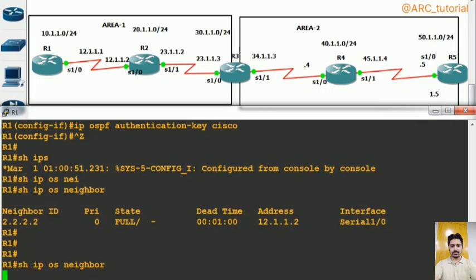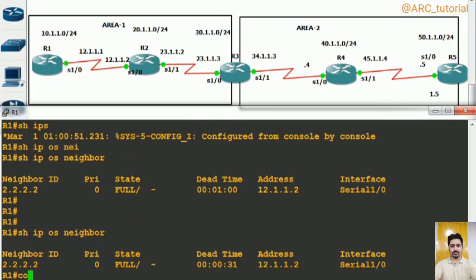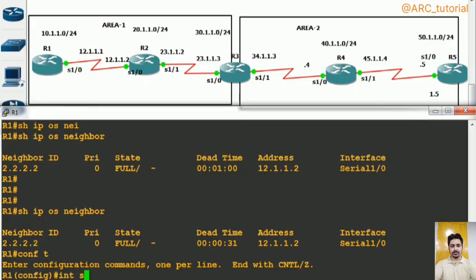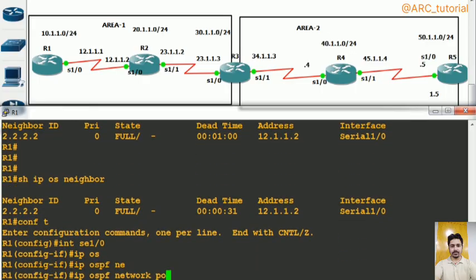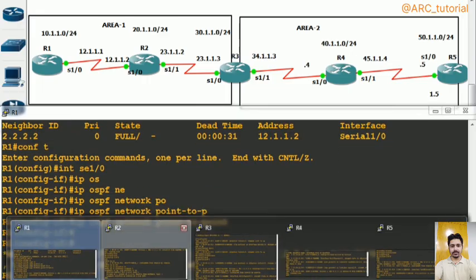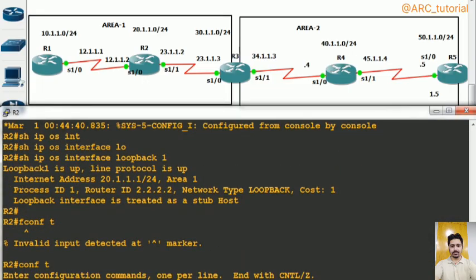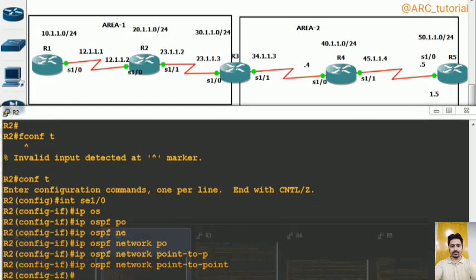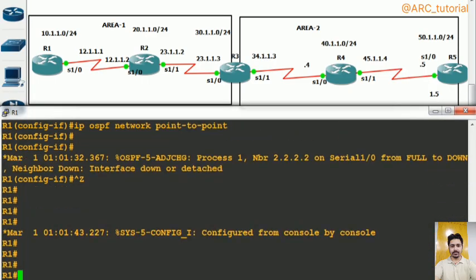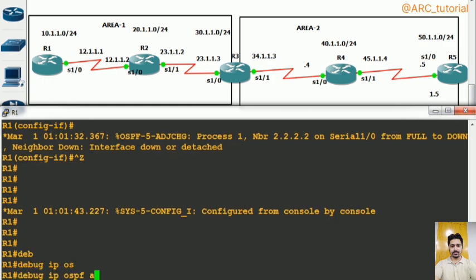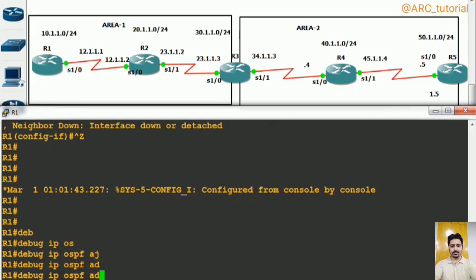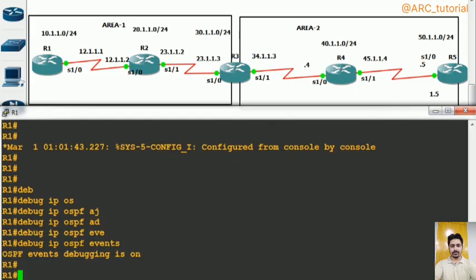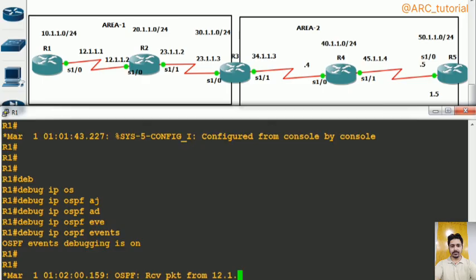So this time you can see that it has broken its neighborship now. Now let me do one thing. Let me configure its network type: ip ospf network point-to-point. In the same manner, I'll move on to R2 and make it now. It is not going to form neighborship because of authentication mismatch. You can say debug ip ospf events, not adjacency, actually you have to say events. Debug ip ospf events will show you why OSPF neighborship is not coming up, right?